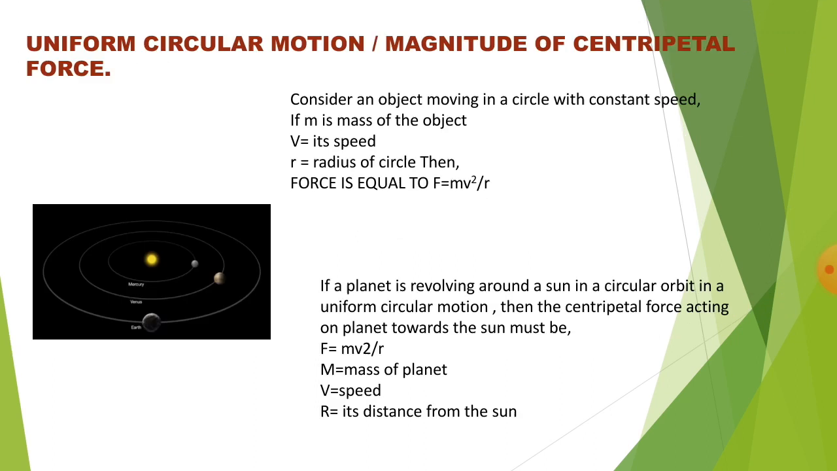Okay. So the next term is uniform circular motion and magnitude of centripetal force. We have seen earlier what centripetal force is, students. Remember the term. Consider an object moving in a circle with a constant speed. If m is the mass of the object, v is its speed, and r is the radius of the circle, then the force is equal to what? mv square divided by r. Here the planets are moving around the sun. The sun is at the center and centripetal force is applicable over here.